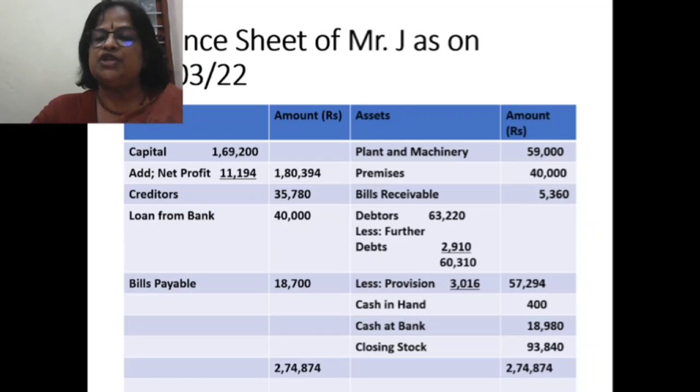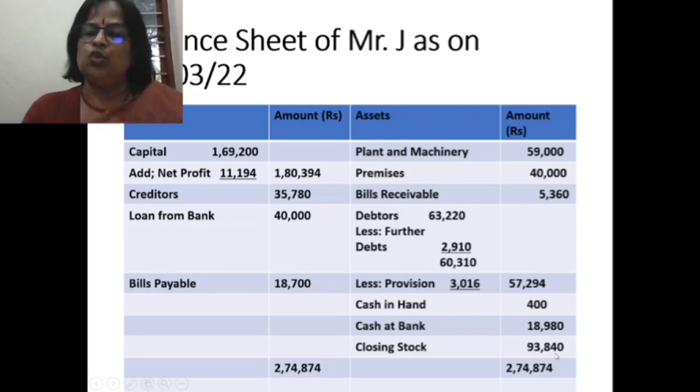57,294. Cash in hand 400. Cash at bank 18,980. Closing stock 93,840. So total of the asset side 2,74,874. So two adjustments we have learned in this module.